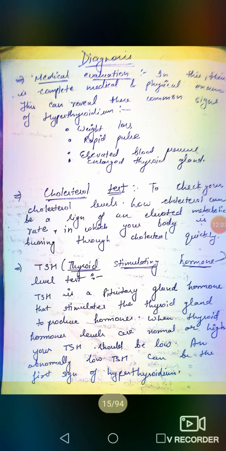Next, their symptoms. First is increased appetite. Second is irregular heartbeat, hair loss, itching and weakness, nausea and vomiting, difficulty in sleeping, inability to concentrate. Now, how is hyperthyroidism diagnosed?